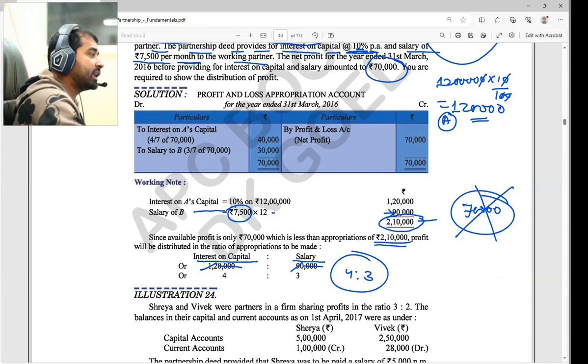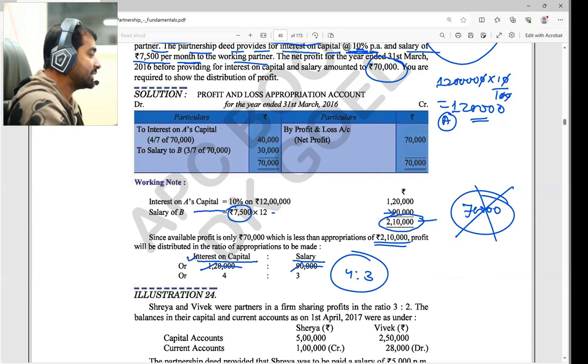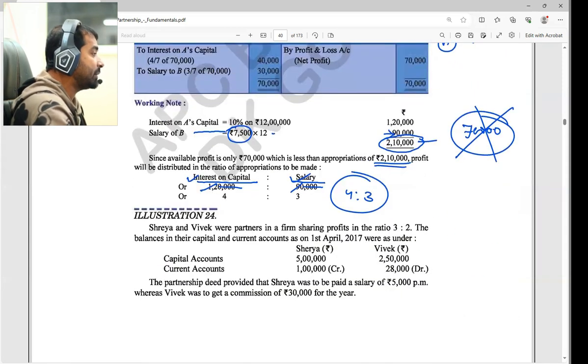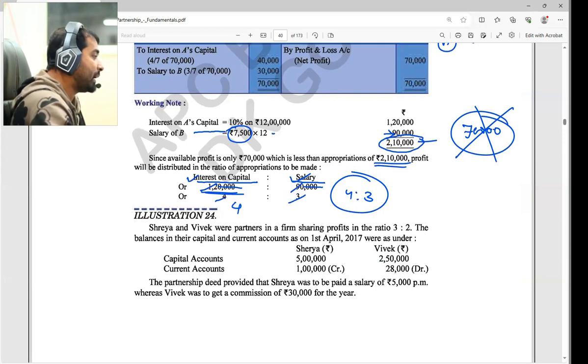Even though their profit sharing ratio was 2:1, for this appropriation we are not using that ratio, because these are the things we pay first. After that, any profit left is distributed in the ratio 2:1. But since this payment is not yet done, we convert how much is due to whom into the form of a ratio. So A gets 4 parts and B gets 3 parts out of 7 parts. Is the point clear? Yes, sir.